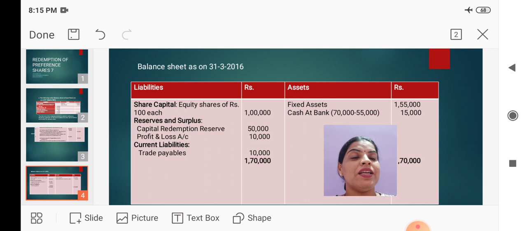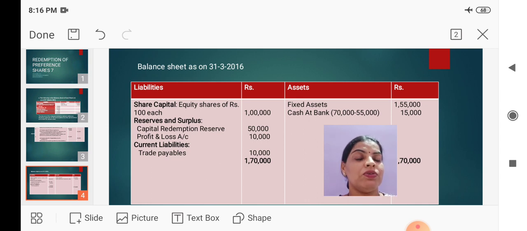Then under the current liabilities, we have trade payables, creditors 10,000. And on the asset side, fixed assets 1,55,000, no change. And cash at bank 70,000, the balance given in the balance sheet. Out of 70,000, we paid to the redeemable preference shareholders to the extent of rupees 55,000. So the available balance in the cash at bank is only 15,000.